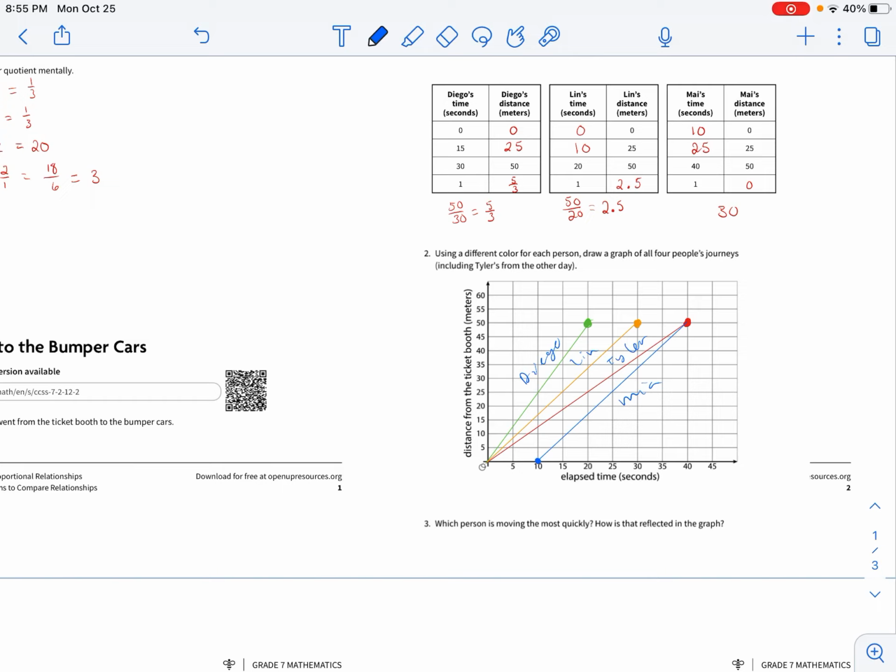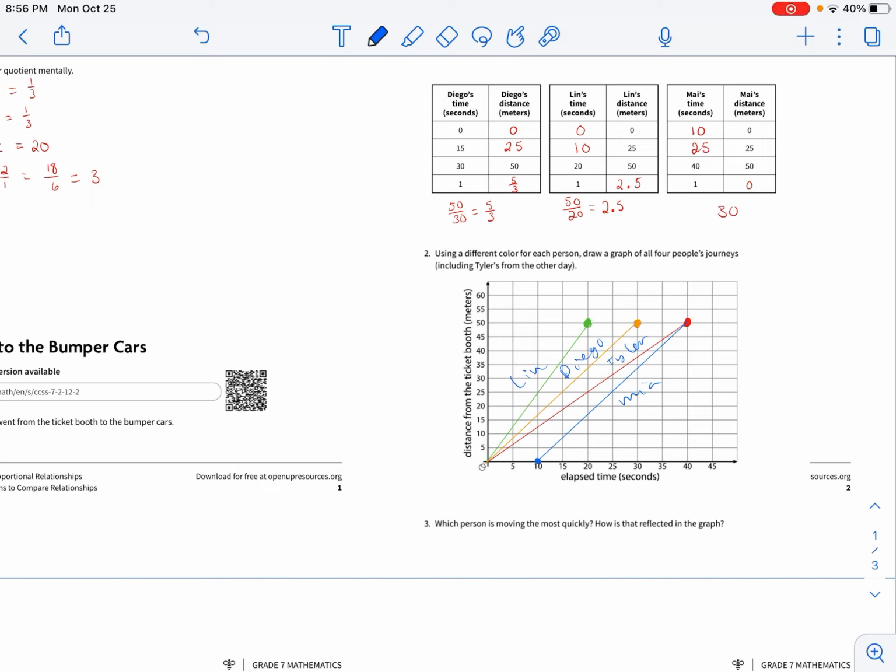Okay. So now it says which person is moving the most quickly. How is that reflected in the graph? Okay, so Diego, nope, actually, sorry, I mixed up the names. Lynn and Diego's graphs need to be switched. Okay, Lynn is going the fastest. He went the furthest in the shortest amount of time. He was going 2.5 meters per second. And so you notice on the graph, his line is a steeper incline.